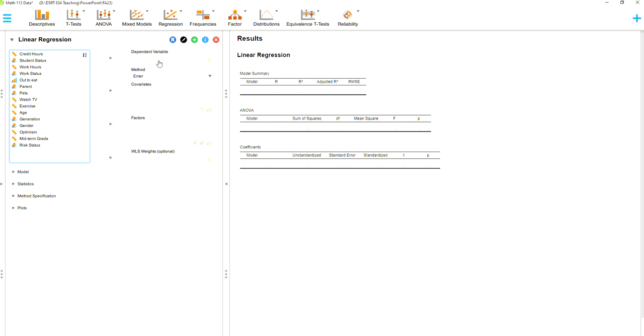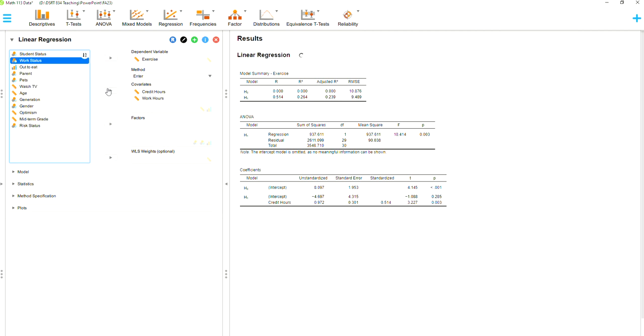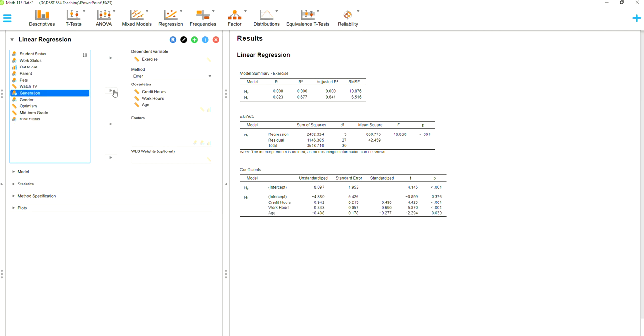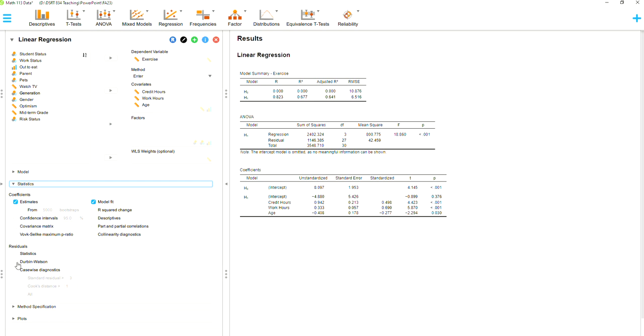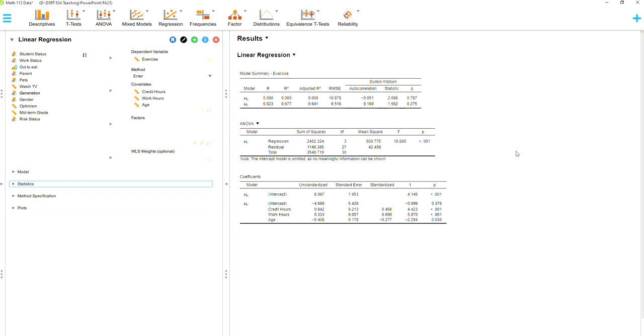In this case, our dependent variable, that response variable, is exercise, because we want to see if our predictor variables can predict how much someone exercises. For our covariates, we're going to add in credit hours, work hours, and age. JASP is going to automatically start tabulating for us, but we also need to open up statistics and we need the Durbin-Watson value. Otherwise we are good to go. You do not need anything else.